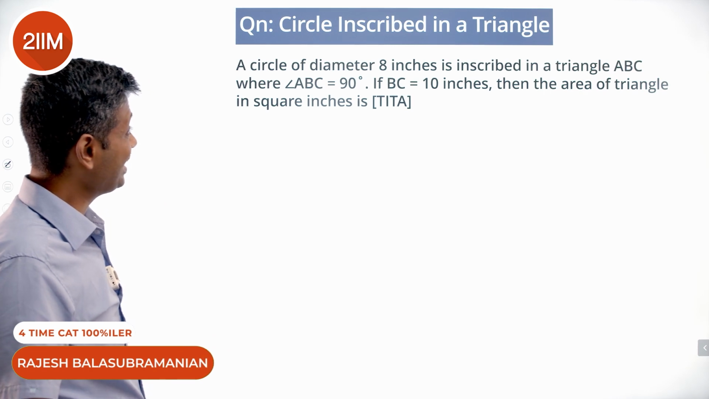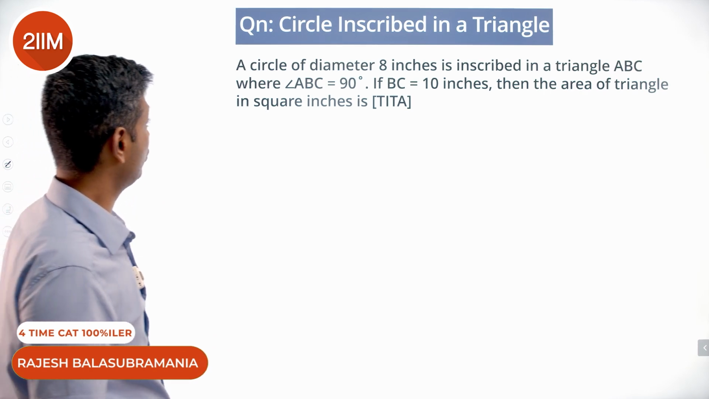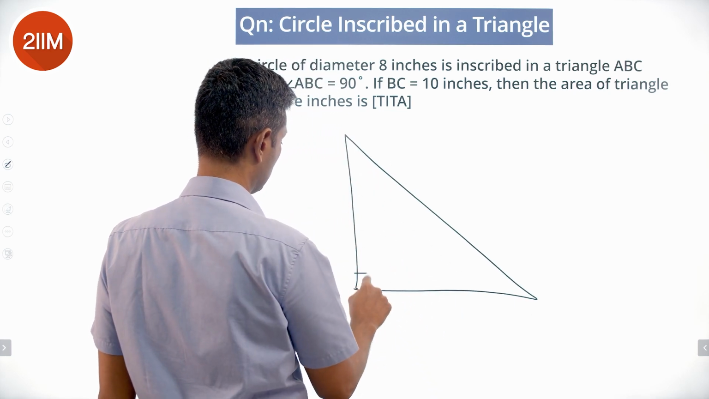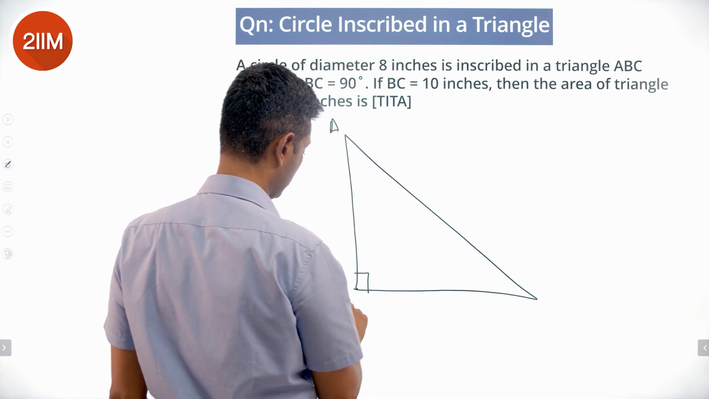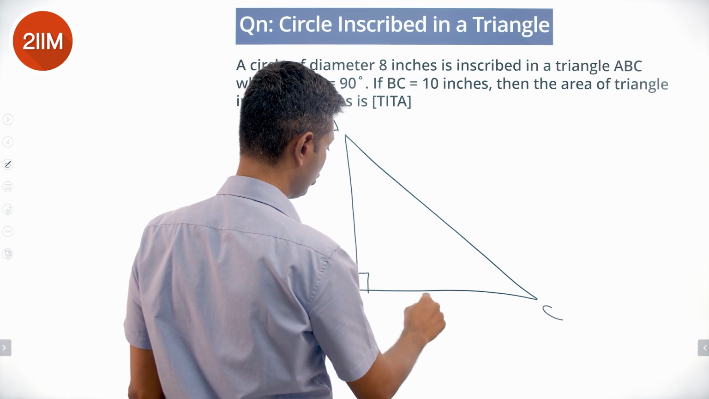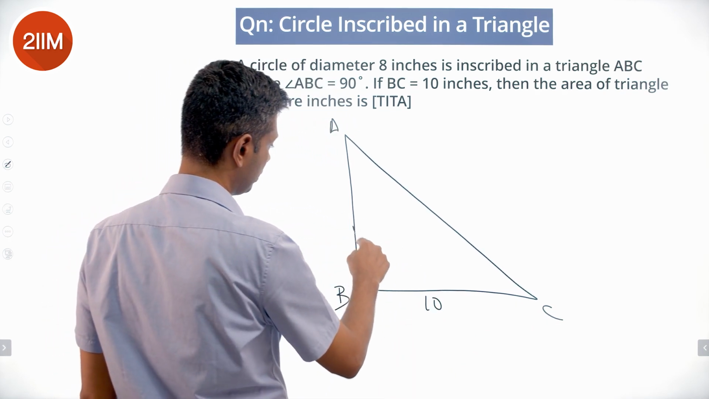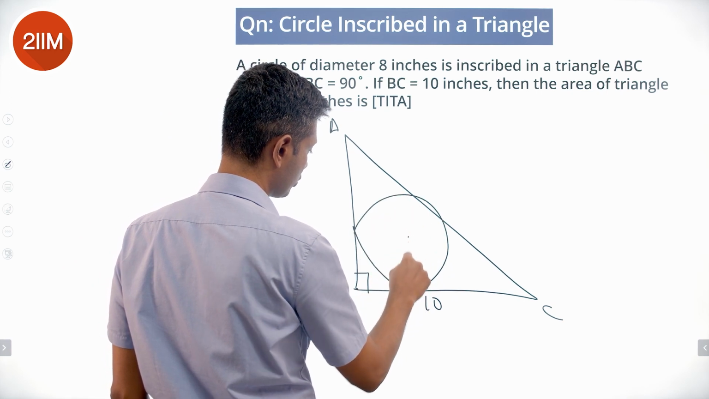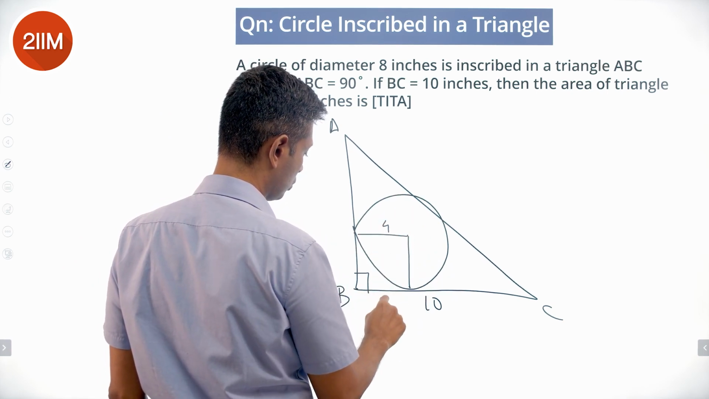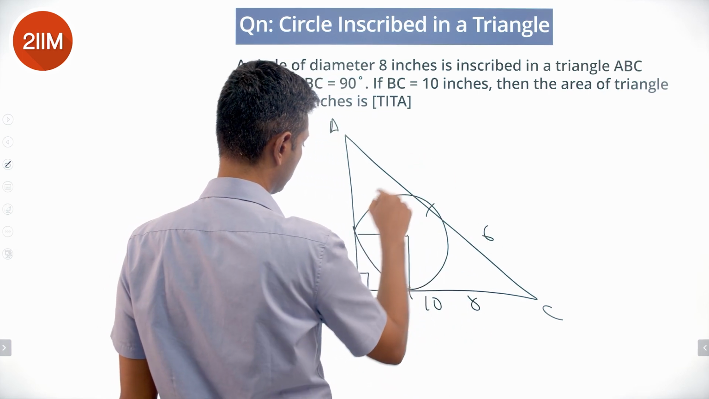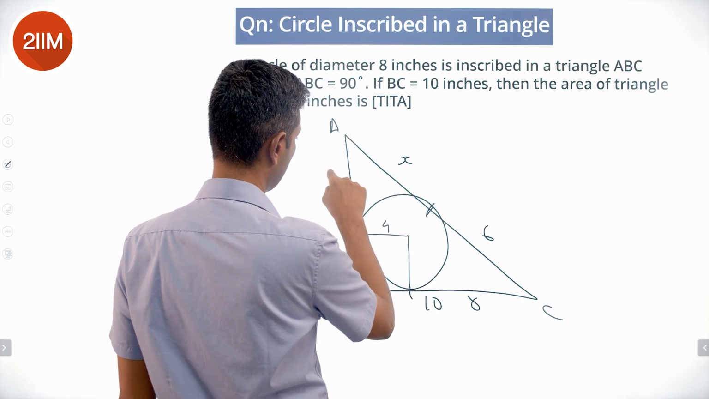A circle of diameter 8 inches is inscribed in a triangle ABC where angle ABC is 90 degrees. So, lovely. A, B, C 90, BC is 10, diameter 8, or radius is 4. This is 4, this is 4, this is 6, this is 6. These two should be X and X.